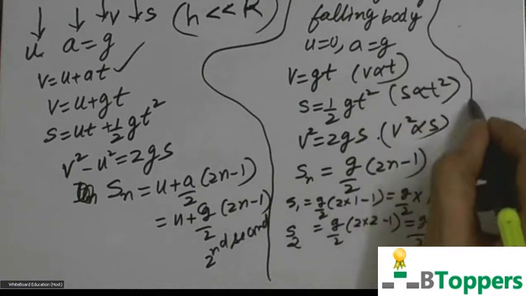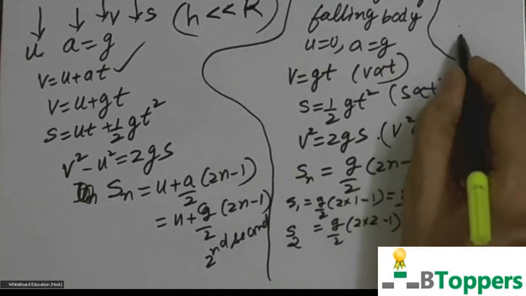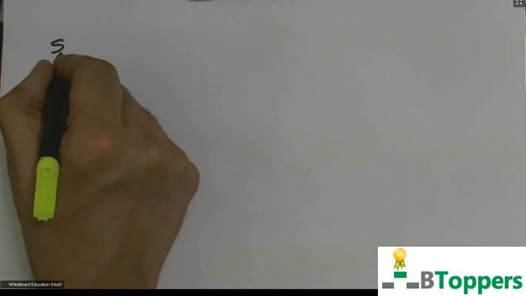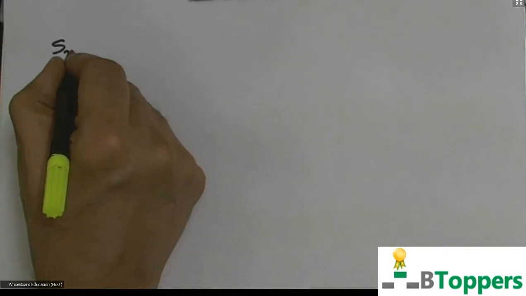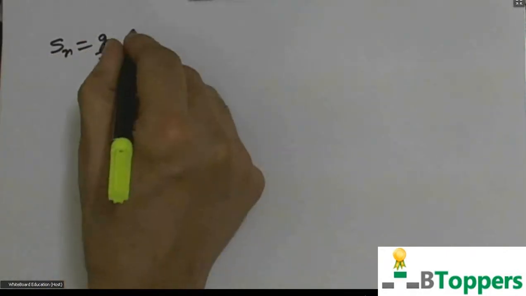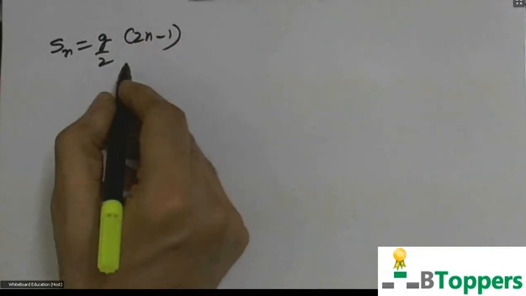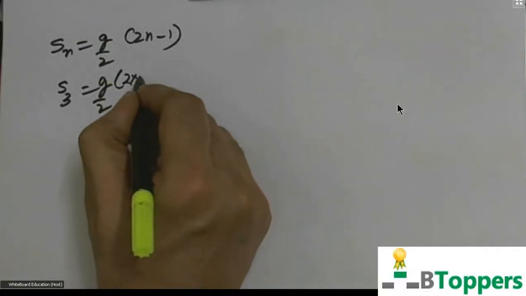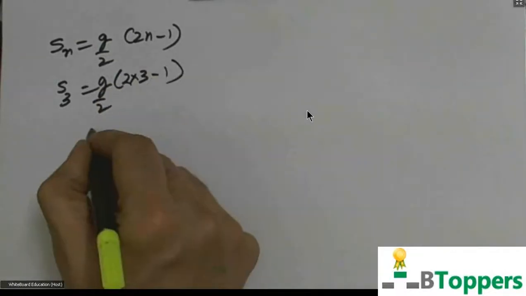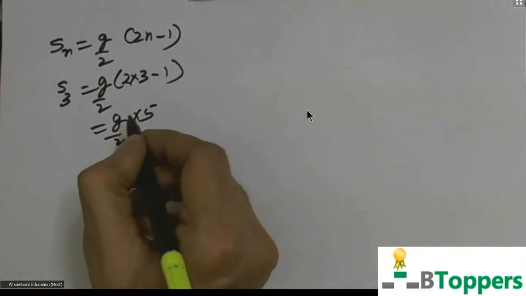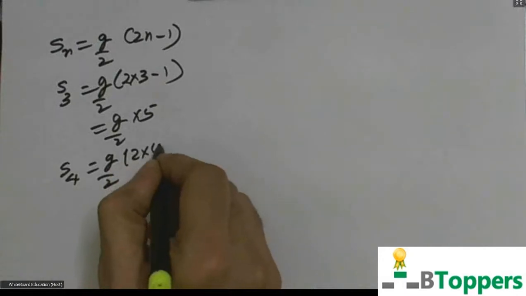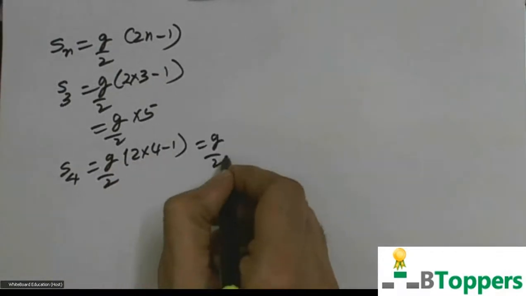The same way, to find the distance covered in the third second, you have to substitute n equal to 3 in this equation. So distance covered in third second is numerically equal to g by 2 into 2 times 3 minus 1, or g by 2 into 5. To find the distance covered in the fourth second, put n equal to 4 and so on. It will be g by 2 into 7.